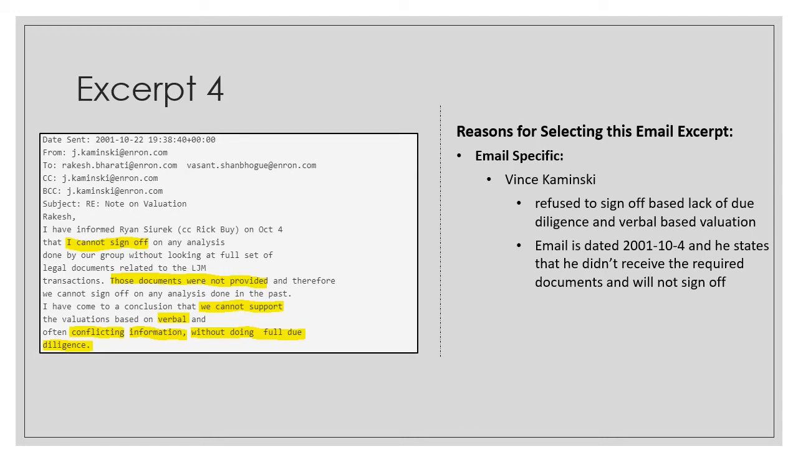However, we see that his team did not provide any legal document related to LJM transactions. He claimed here that the information provided by the team still lacked enough due diligence for him to sign off. This is a great example of Enron's lack of interest in being thorough with their accounting practices and basing valuations on verbal and often conflicting information, according to Vince Kaminsky.